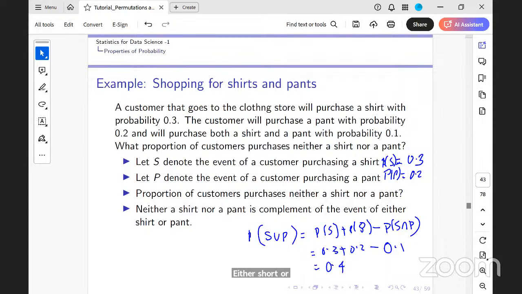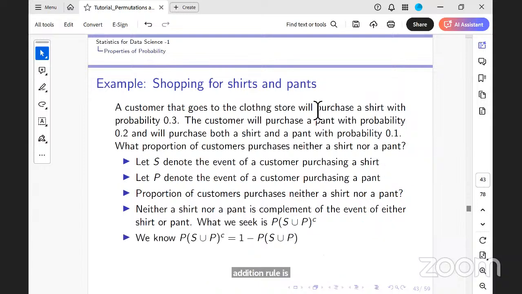This is the proportion of people who buy either a shirt or a pant. But I want neither a shirt nor a pant, which is 1 minus the probability 0.4, the complement of 0.4, which is 1 minus 0.4, which is 0.6. Is that clear? So this is applying your addition rule and the complement rule to this.